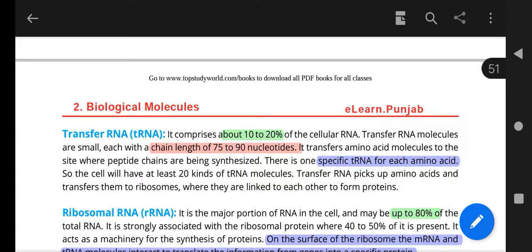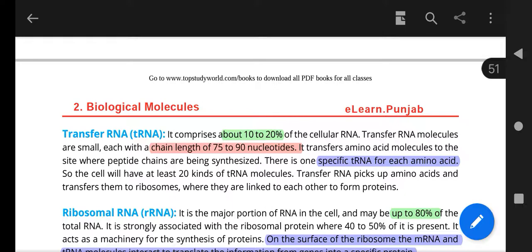And transfer RNA, as the name represents, transfers the amino acids to the site where peptide bonds are being synthesized. Actually, it deposits the amino acids at the site where peptide bonds are formed, and then the proteins are formed ultimately.